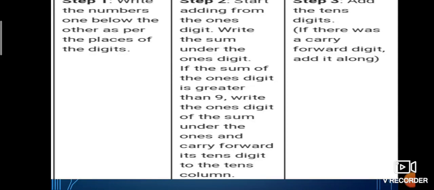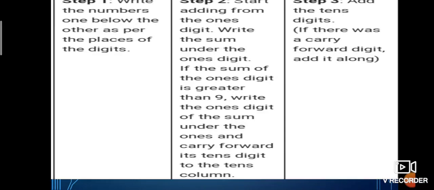For example, unit place numbers are all written in the unit place column. Tens place numbers are all written in the tens place column. Thousands place numbers are all written in the thousands place column. Like that, write the numbers one below the other as per the places of the digits. This is the first step we follow in vertical addition.